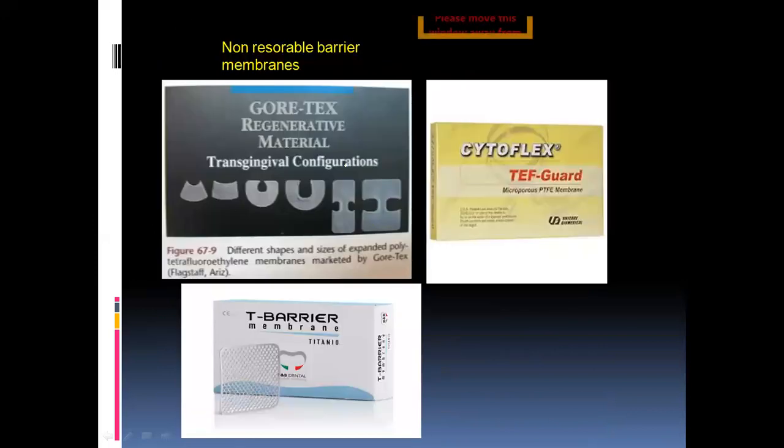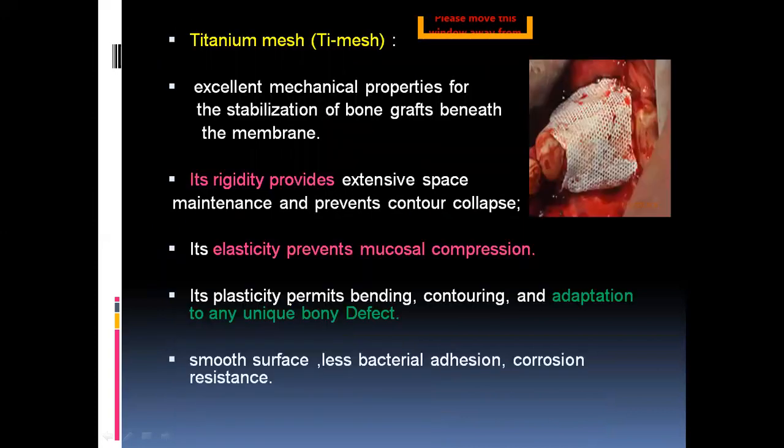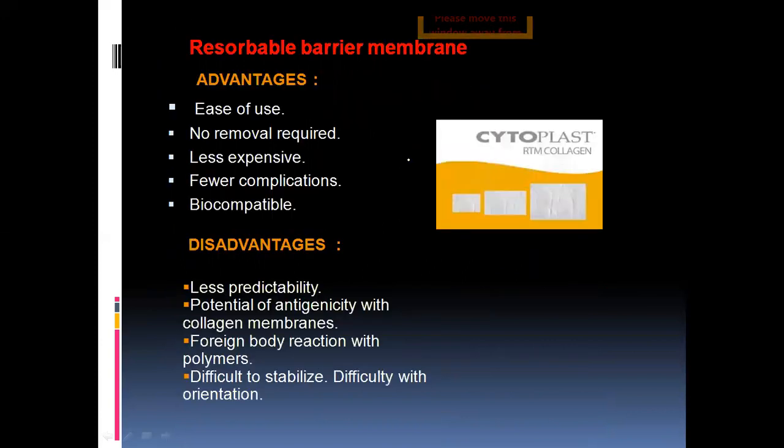Examples, as I said, are Gore-Tex, Cytoflex, and titanium membranes. Titanium mesh is also a non-resorbable membrane. It's a very rigid membrane, and it provides elasticity. But the main disadvantage of titanium mesh is that it will irritate the surrounding tissue and mucosa.